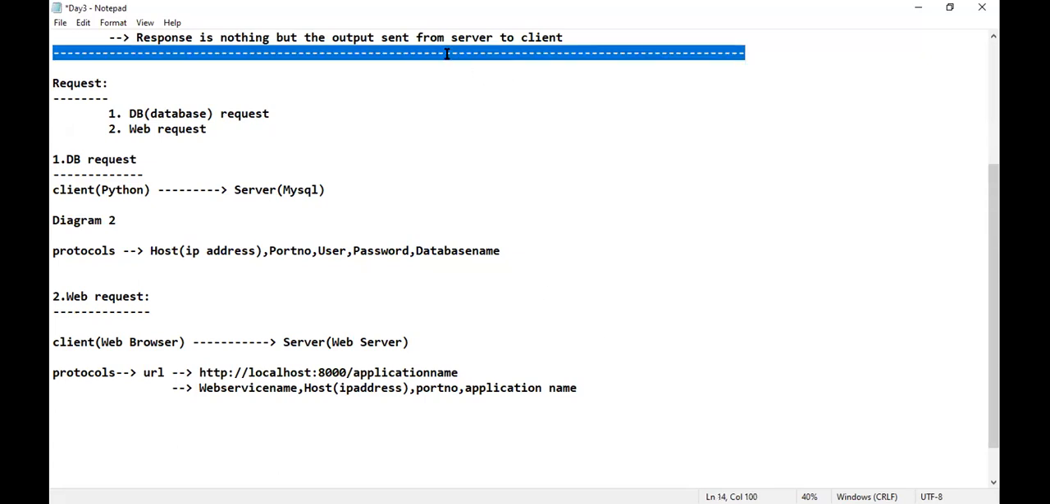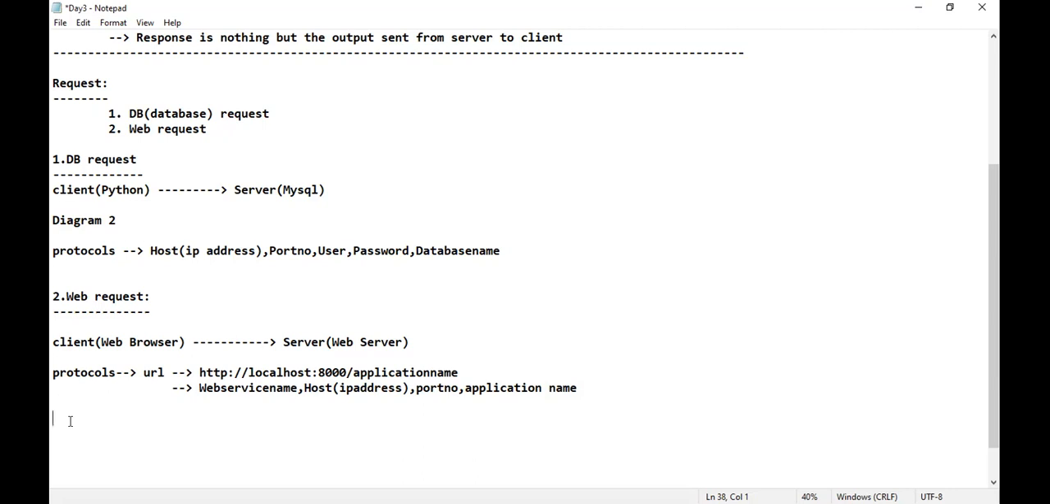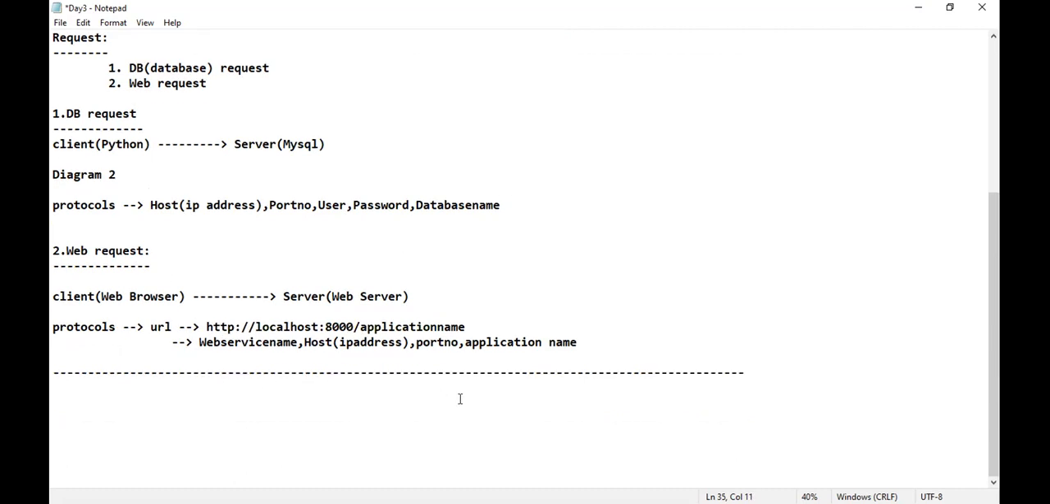This is what the basics you should be aware before learning Django. Is that clear for everyone? I hope I have taught the basics. That's all. What is server? What is client? What is request? What is response? What is DB request? What are the protocols? What is web request? Everything I have taught. Is that clear for everyone? Shall I proceed further? If you tell me to proceed further, I'll proceed.